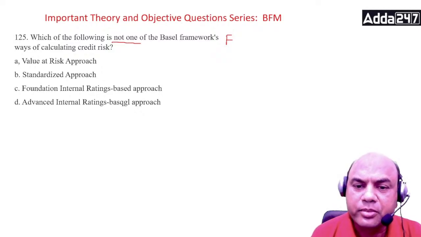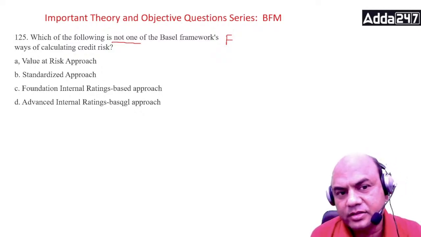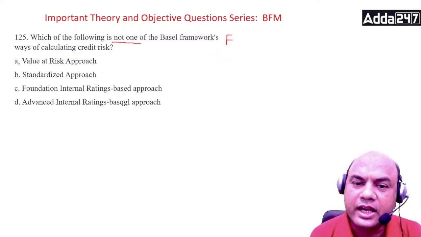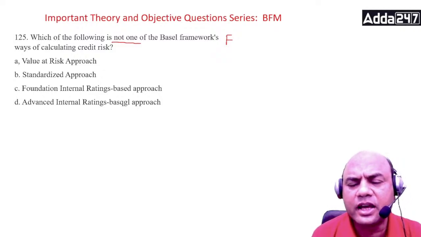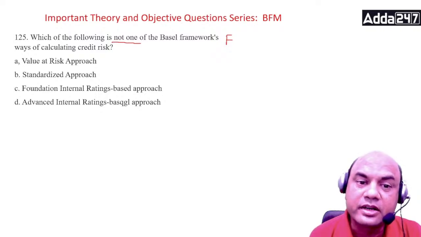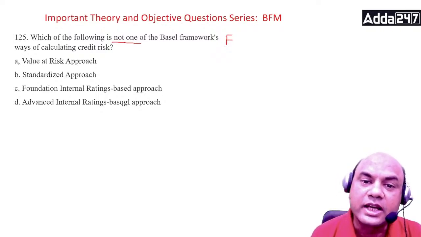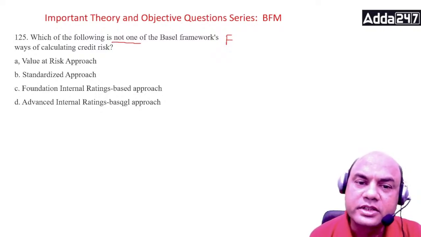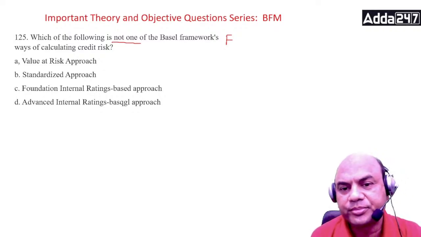Now the two approaches for credit risk are basically standardized and IRB. IRB means internal rating based. Now this IRB is further divided into two parts, FIRB and AIRB.